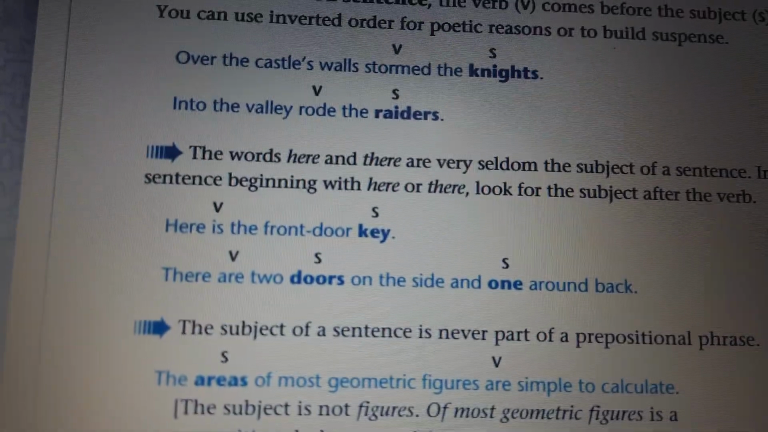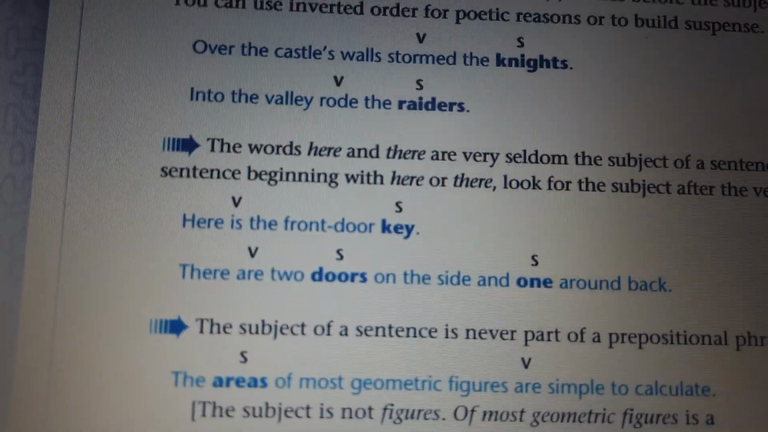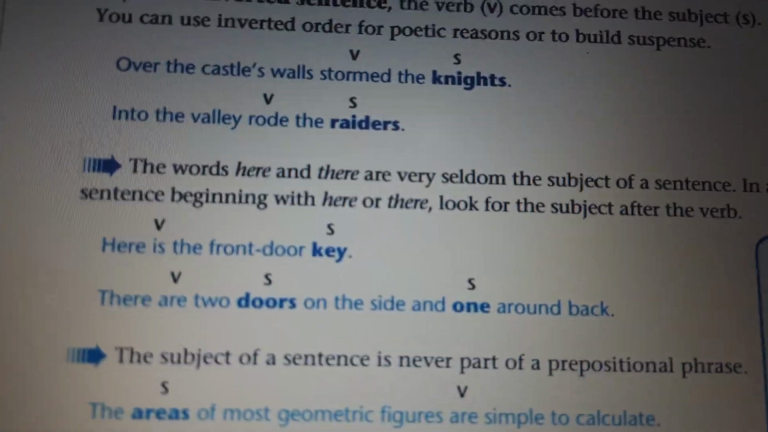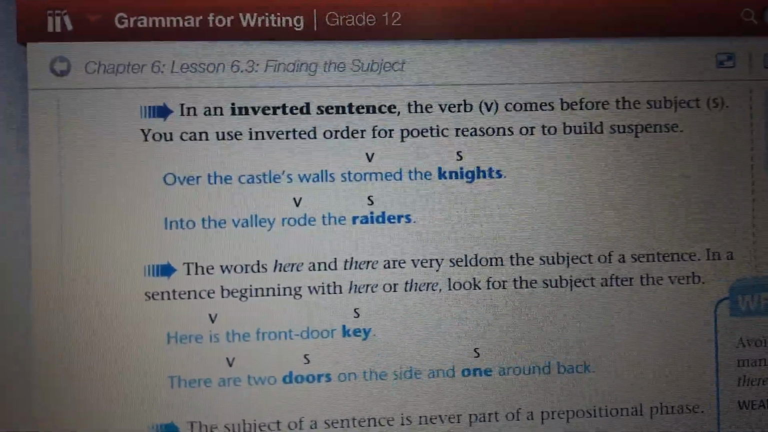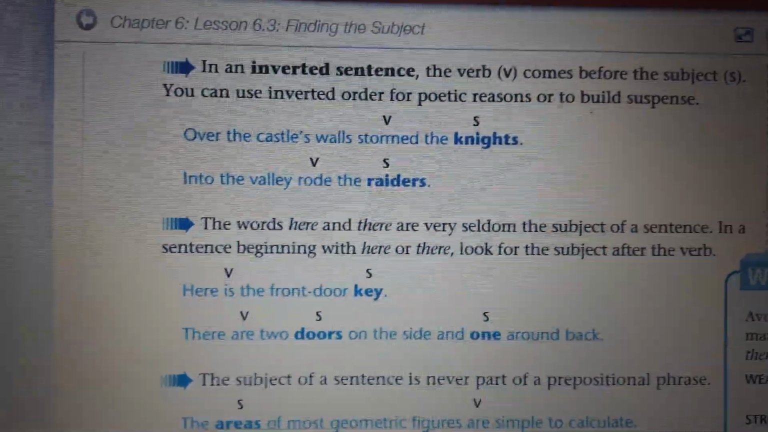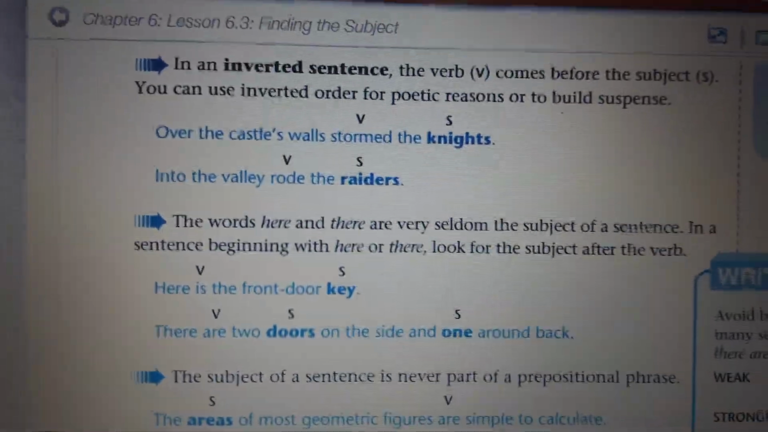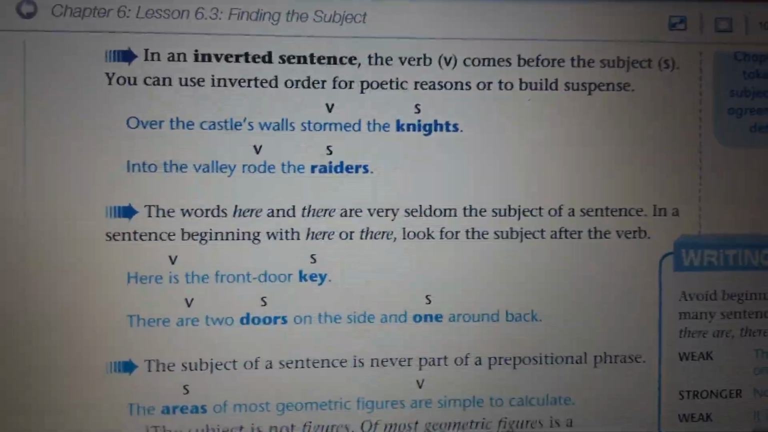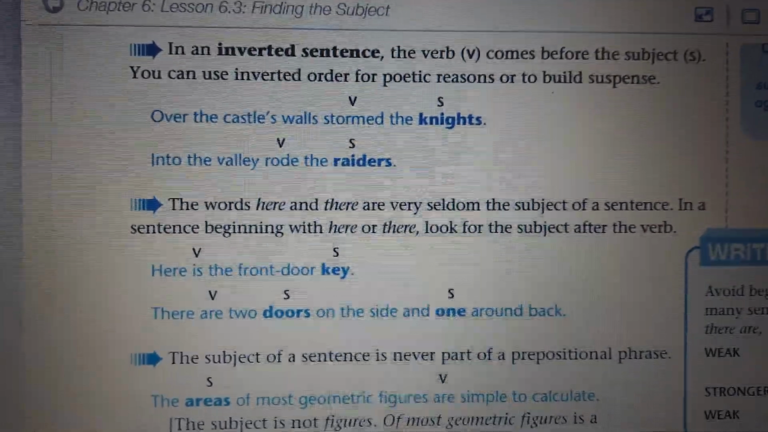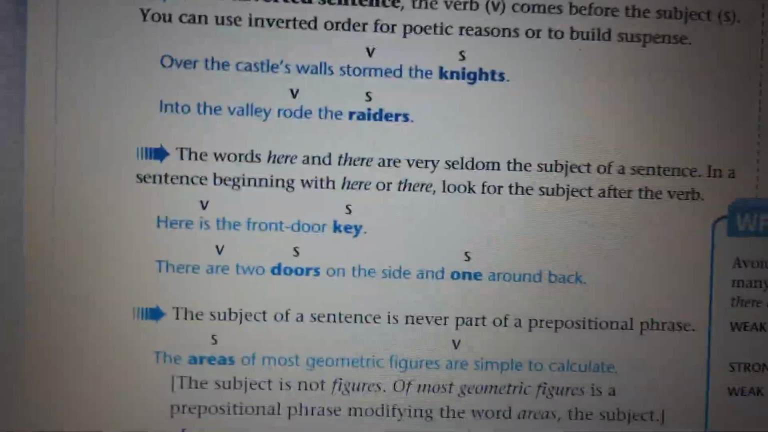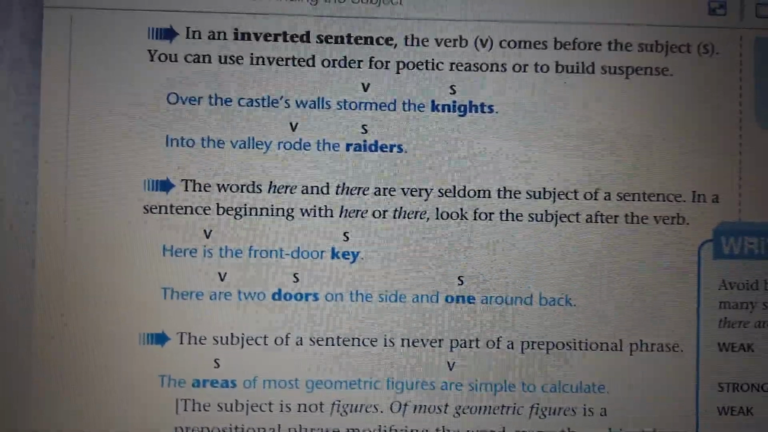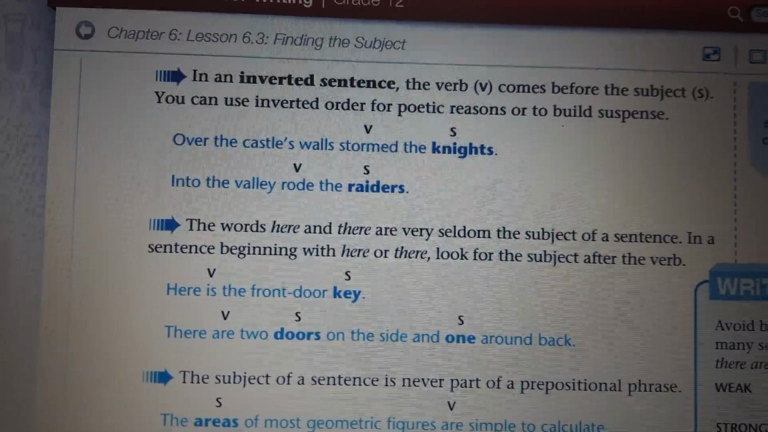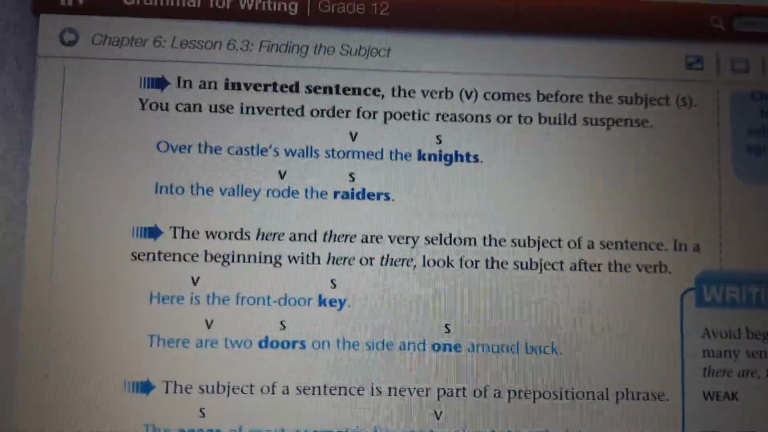Okay, so here we have the words here and there. This rule is so important. The words here and there are very seldom the subject of a sentence. In a sentence beginning with here or there, look for the subject after the verb. You cannot find the subject after here or there; the subject will come after the verb.